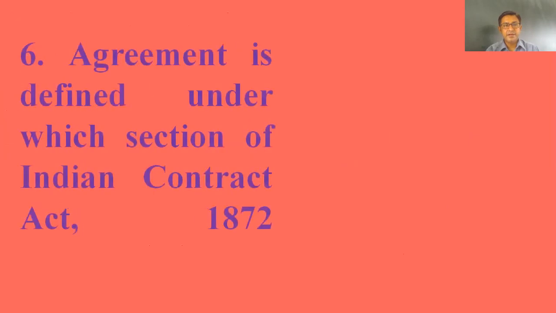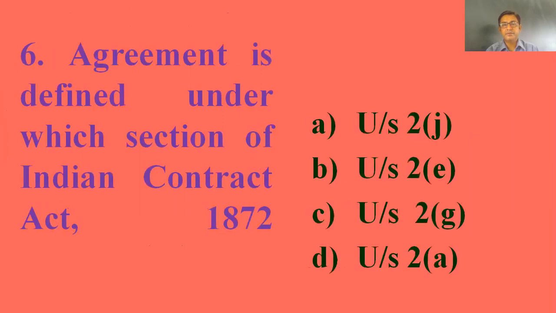Sixth one, agreement is defined under which section of Indian Contract Act 1872? Options are under section 2J, 2E, 2G, or it may be 2A. The right answer is under section 2E, option B.